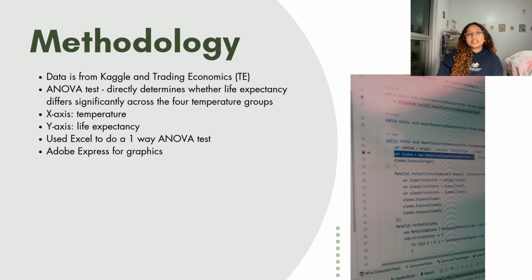So the x-axis would represent the climate groups, and the y-axis would represent life expectancy. I used Excel's single factor ANOVA tool, and that gave me the F statistic and the p-value that I needed. I was able to evaluate whether the differences in the group means were statistically significant. For the visualizations, such as the tables, bar graphs, and box plots that you will see in the next slide, I used Adobe Express, and I was able to create those graphics pretty easily.